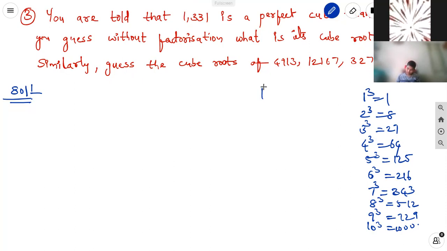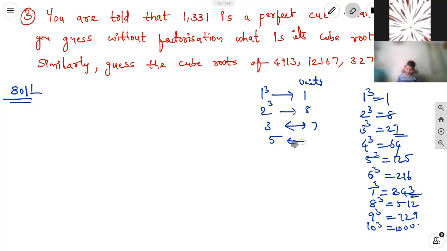From this you can observe the units place digits. For 1 cubed, we get 1 only. For 2, it's 8. For 3, it's 7, and for 7, it is 3. For 5, 5 only.